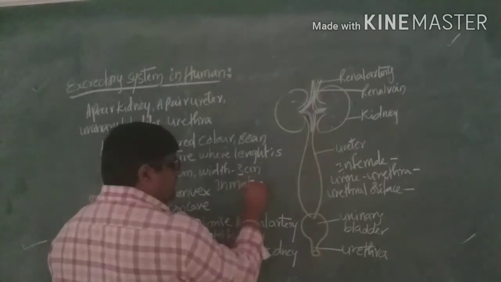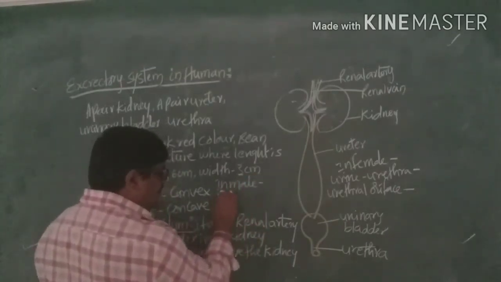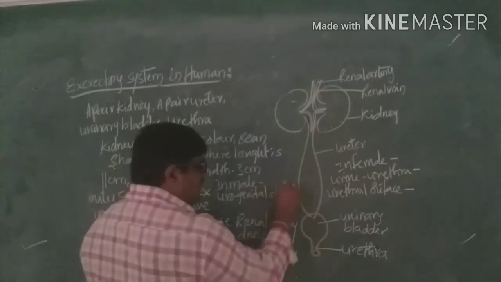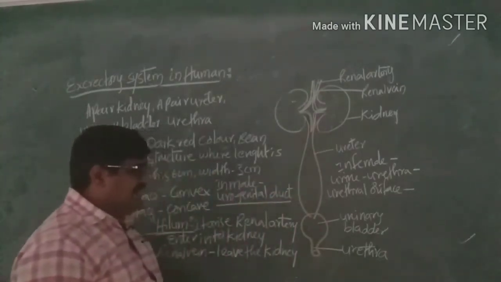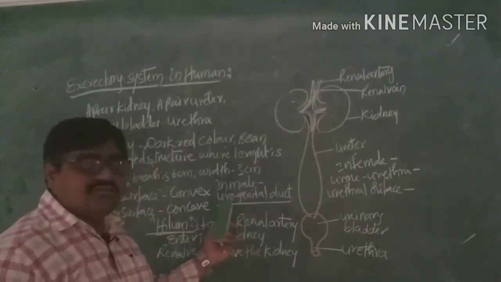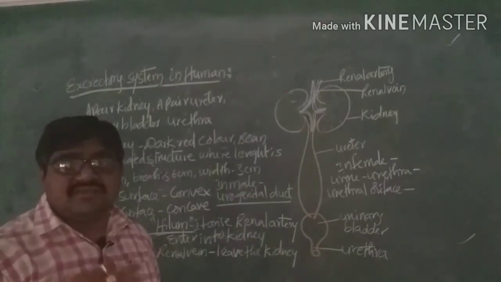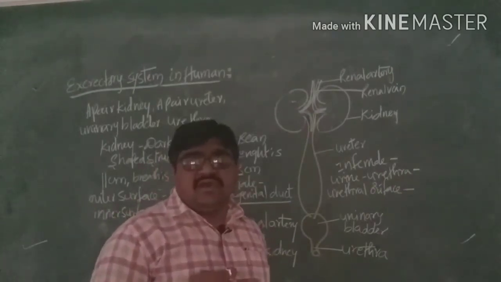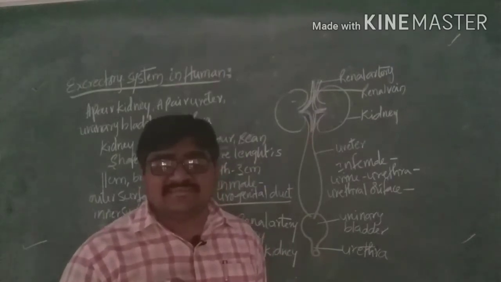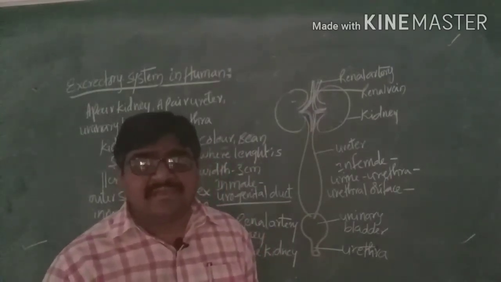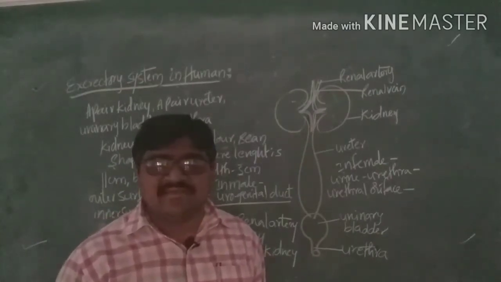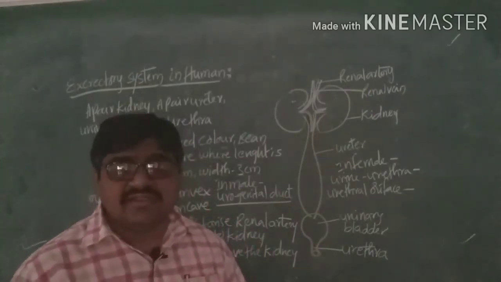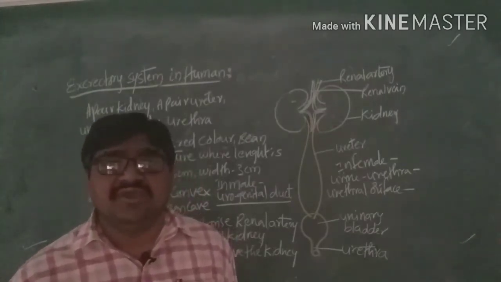But in males, the urethra is formed in the form of a urogenital duct, a combination of the urinary and genital openings, so it is called a urogenital duct. In males, the urethra is combined to form the urogenital duct, where urine as well as semen are released through the same duct, entering the penile region through the penis. Both are eliminated at the tip of the penile region, helping eliminate waste material.